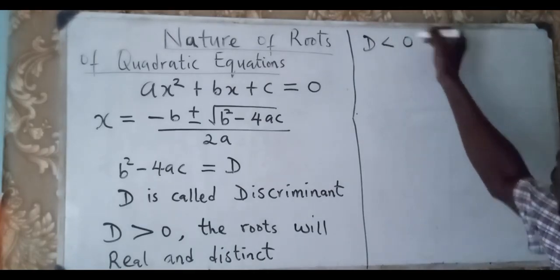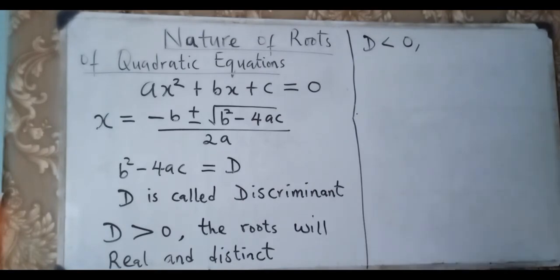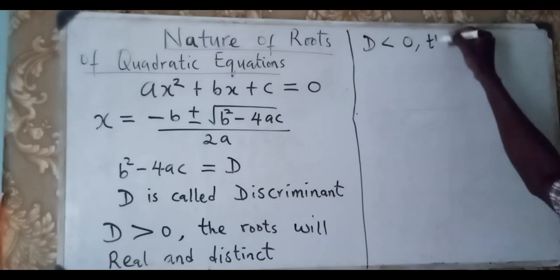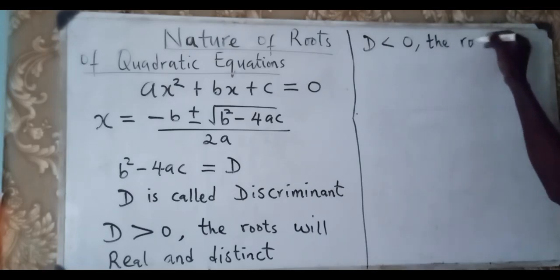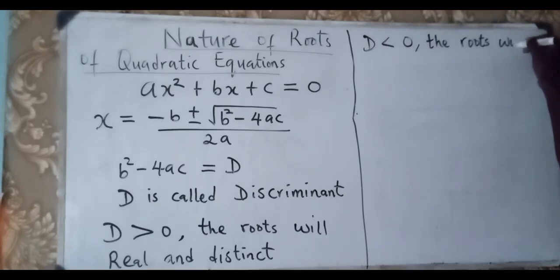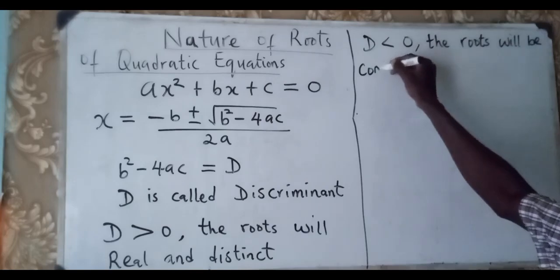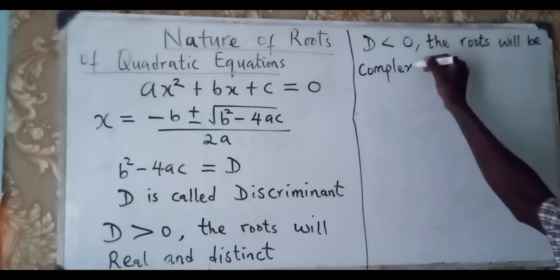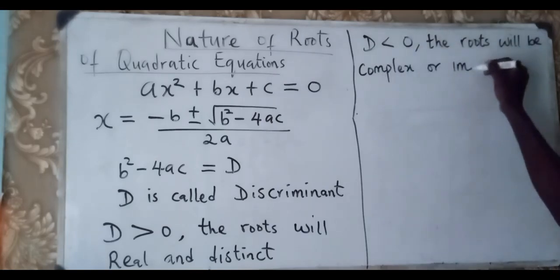But if D is less than 0, the roots will be complex or imaginary.